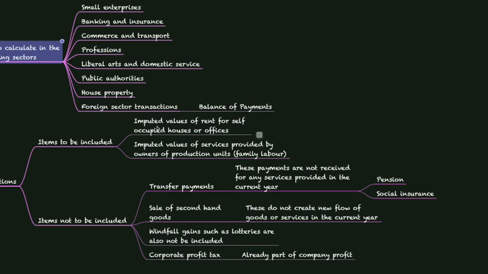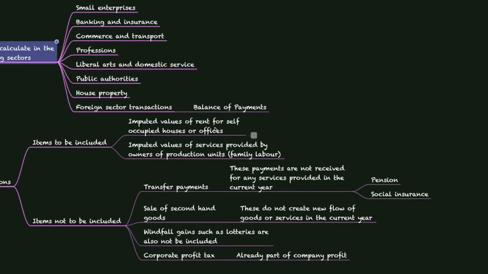Imputed value is nothing but assumed values. We have to assume some value of rent based on our common sense or based on the general value that is prevailing in the market for houses or offices. The second one is imputed values of services provided by owners of production units using the labor from our own family.